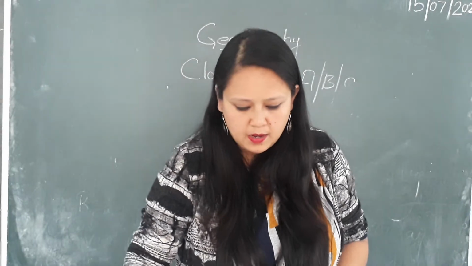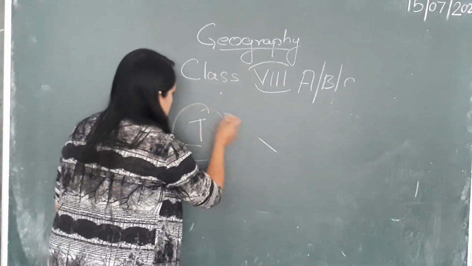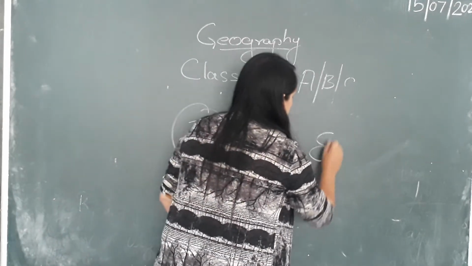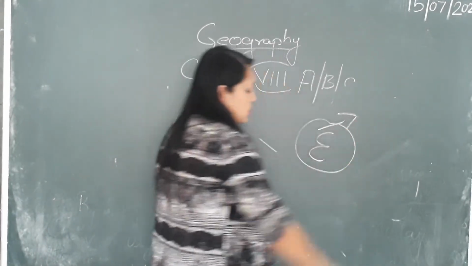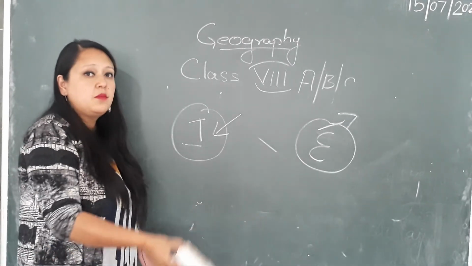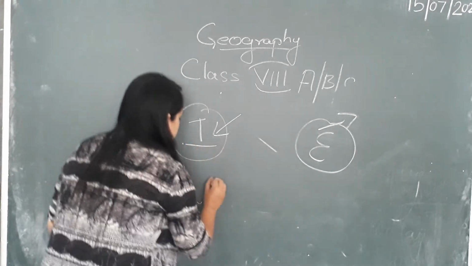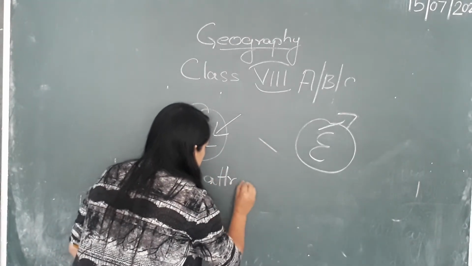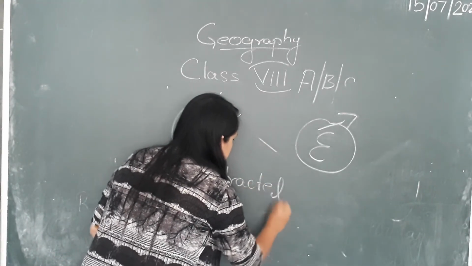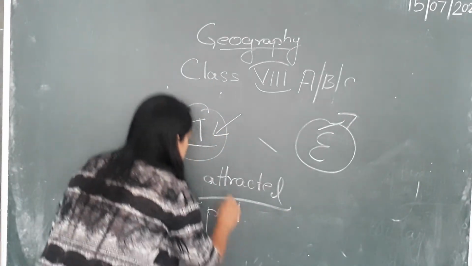Now immigration is coming in, emigration is moving out. If you look at the arrow, somebody is coming inside, that means they are being attracted to a place, and this place is pulling.